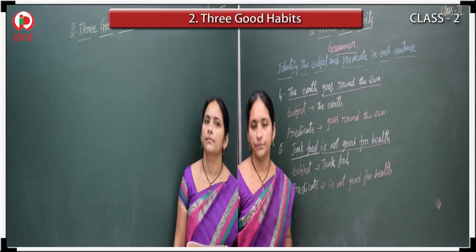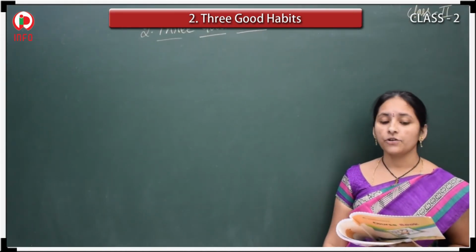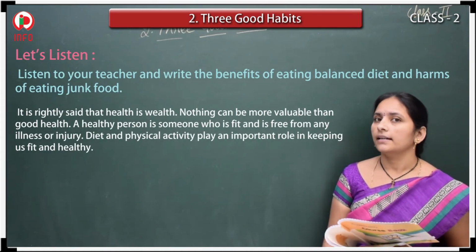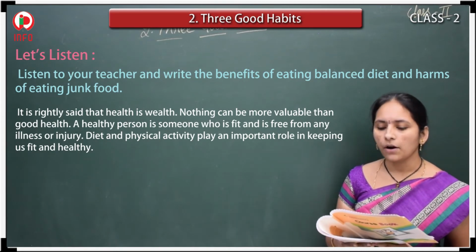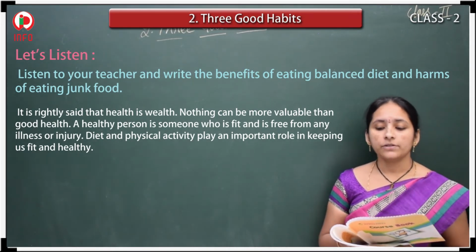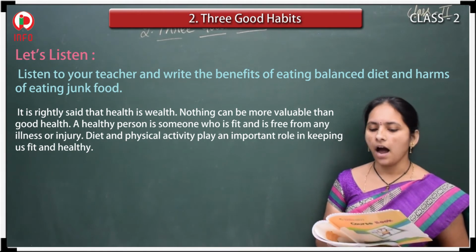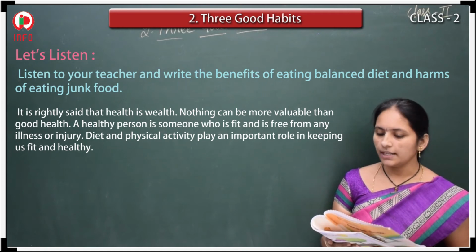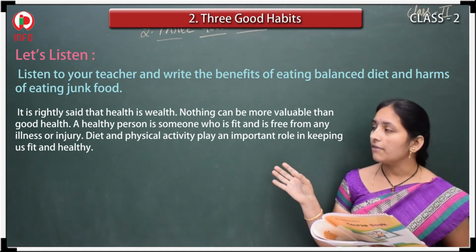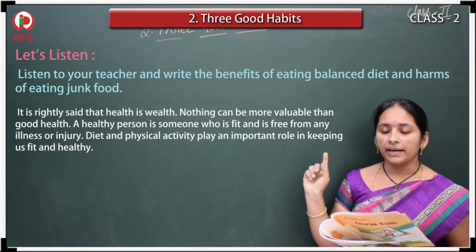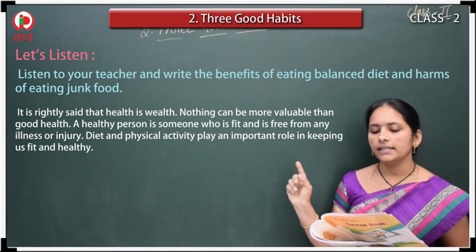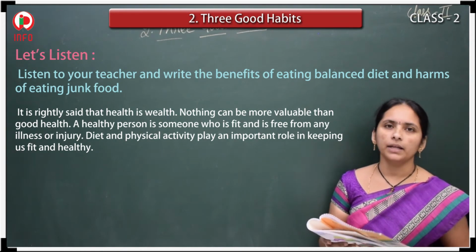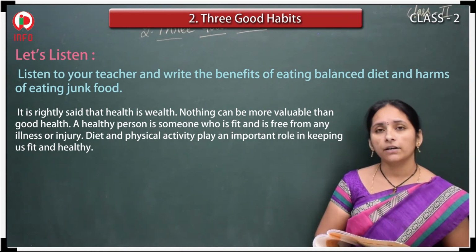Very good. Yes, see children, the last topic in this lesson is listening. So what can we listen to? I'll read out this: benefits of eating a balanced diet and harms of eating junk food. Then we can write these points. I'll read the paragraph and from it you should write the benefits of eating a balanced diet and the harms of eating junk food. You need to find these points from the paragraph. So now see the paragraph, I'll read it out.